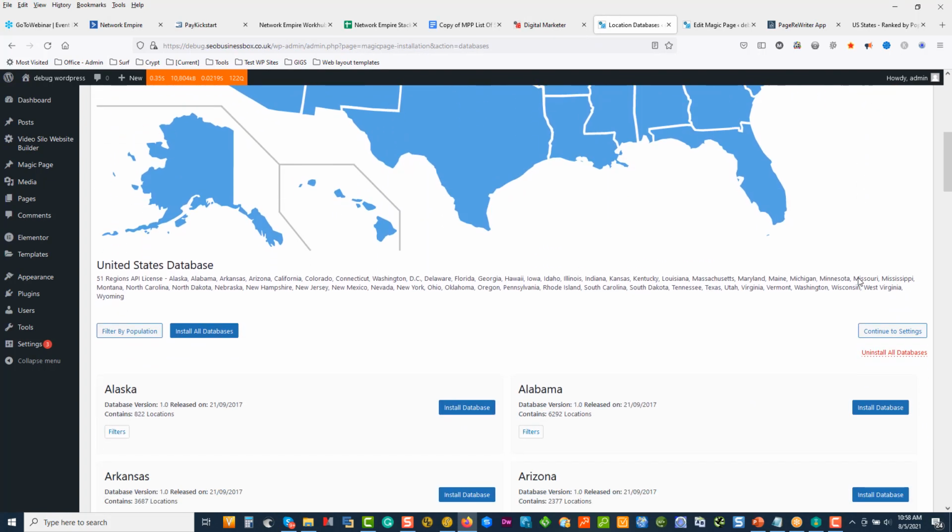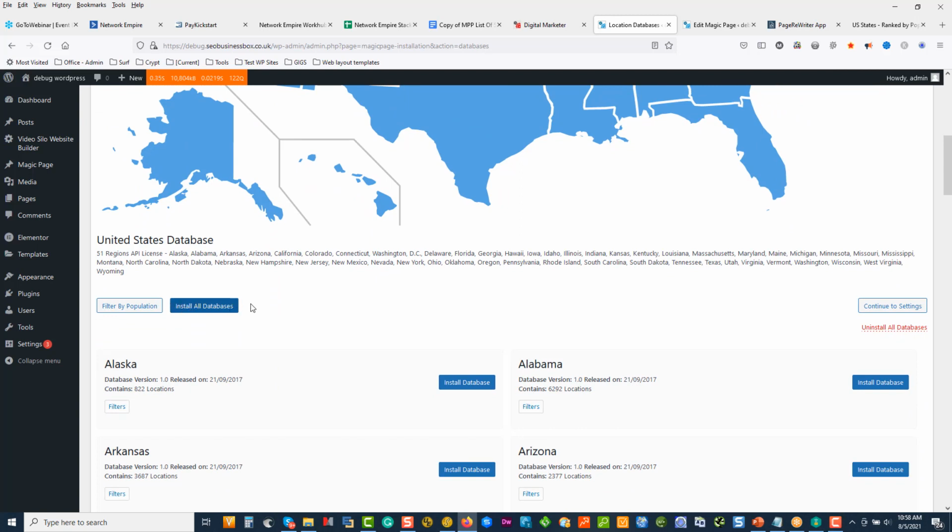And one thing I want to make you guys aware of, with a lot of power comes a lot of responsibility, and you've got access to 51 regions across USA. Actually got a database that can run across the whole world. If you're going to install everything, you're going to put more rows of data into the database. This is thus going to put more stress on the server when the server has to go and actually run through that huge list to find what you're looking for. And the impact of that's going to have a slower response rate, which makes your page respond slower.